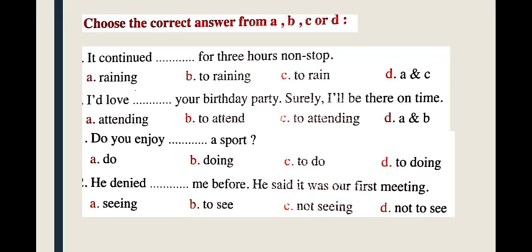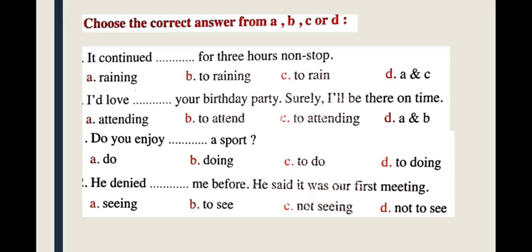C, A and B. So the answer here is A and B, because continue can be followed by verb ing or to plus infinitive.